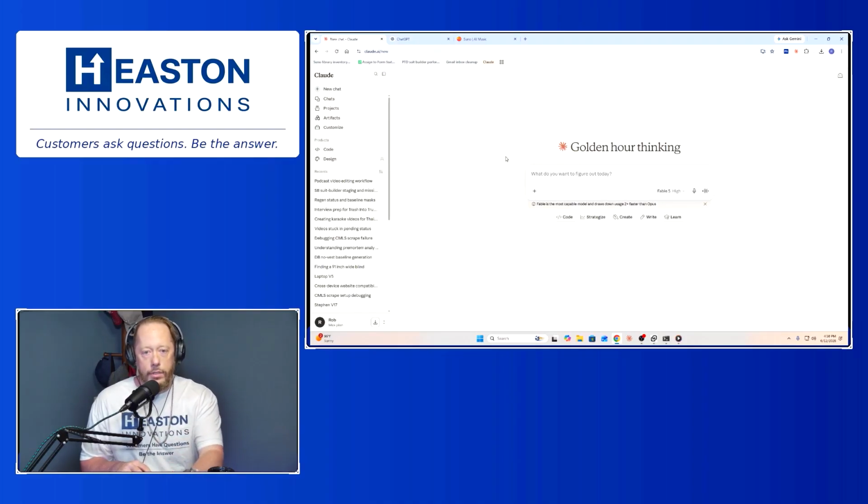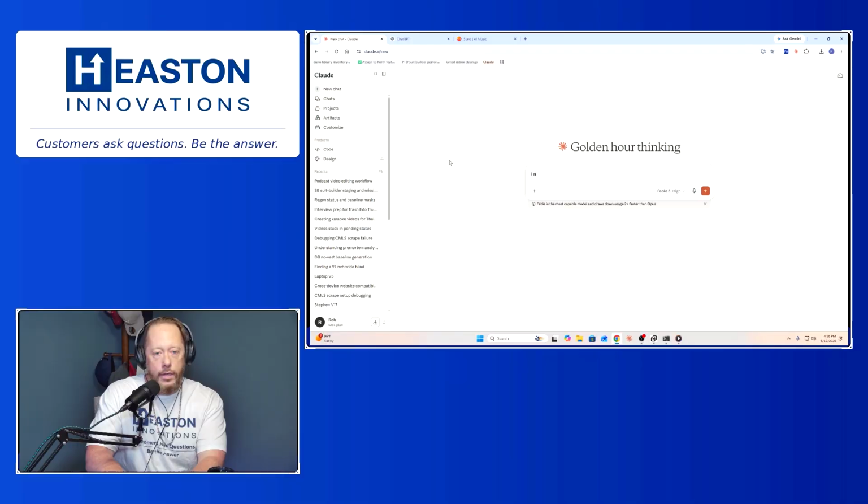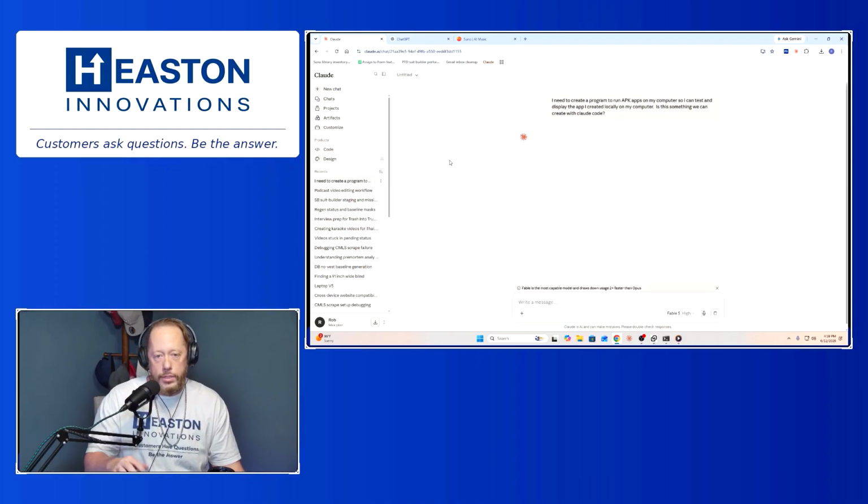But first thing I'm gonna do is go to Claude and say, hey, I need to create a program to run APK apps on my computer so I can test and display the app I created locally on my computer. Is this something we can create with Claude Code? And we'll just ask it. We'll see what it says.